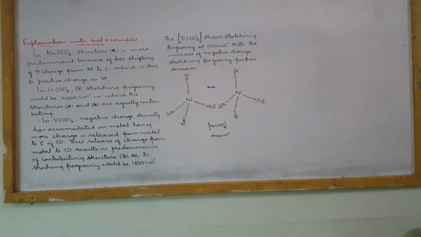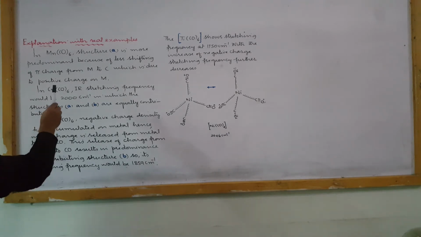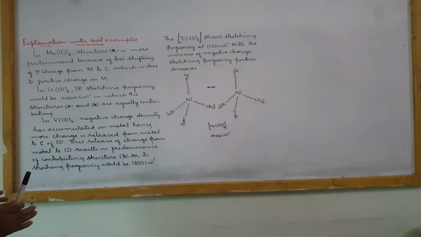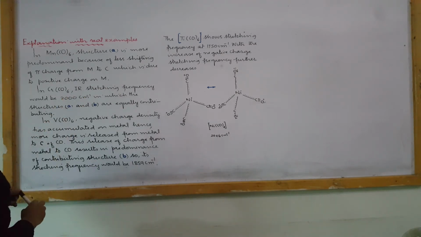Dear students, the situation of bonding in metal carbonyls is hereby explained by considering real examples. In hexacarbonyl manganese, structure A, we have discussed the two contributing structures. Among the two, A is more predominant because of less shifting of pi charge from metal to carbon, which is due to positive charge on M.